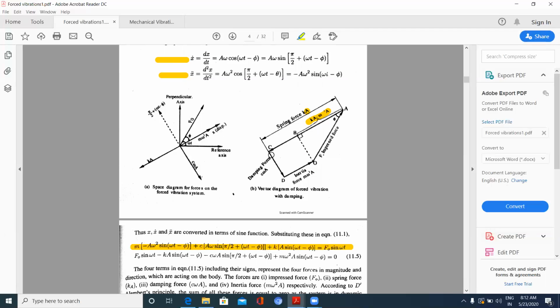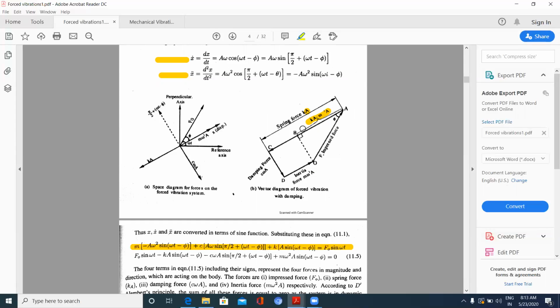Now coming to the damping force. The damping force is given by C omega A. And the inertia force. See here, you can check that pi by 2 is there. That is, the velocity is making 90 degrees with the displacement.